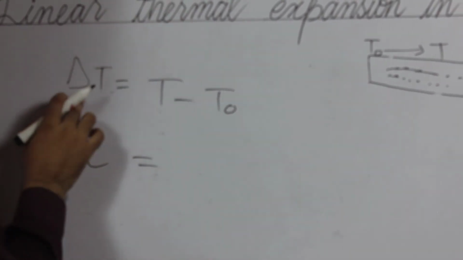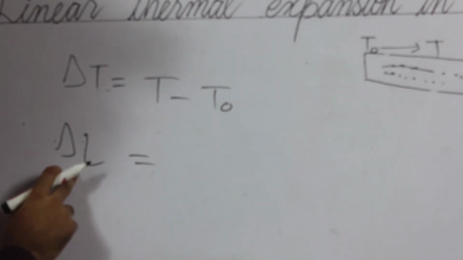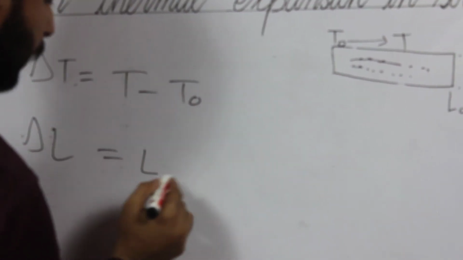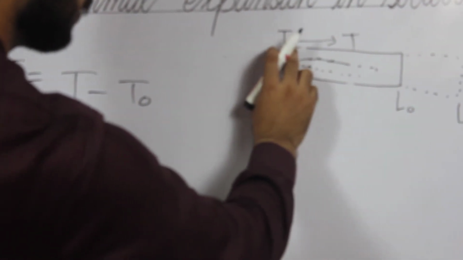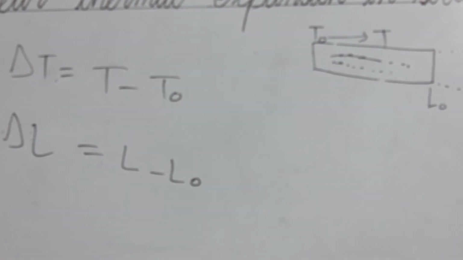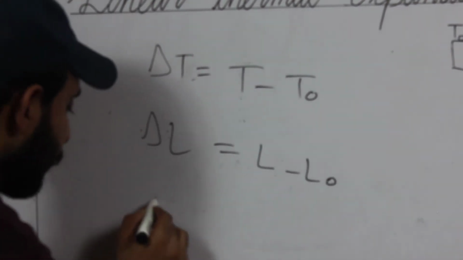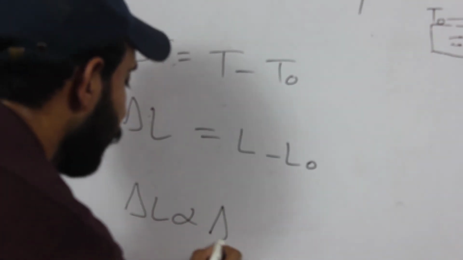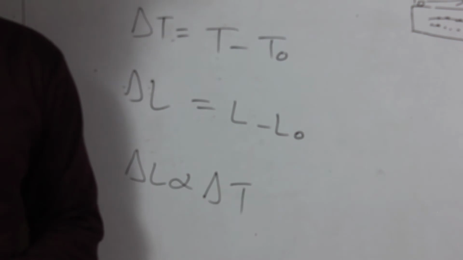Here delta T means change in temperature, delta L means change in length, L means the length that comes after increasing the temperature, and L naught is the original length. Now student, another thing you should know is that delta L is directly proportional to delta T. Change in length is directly proportional to change in temperature.